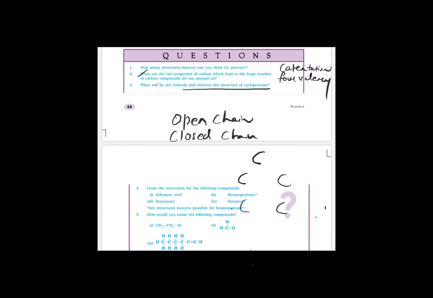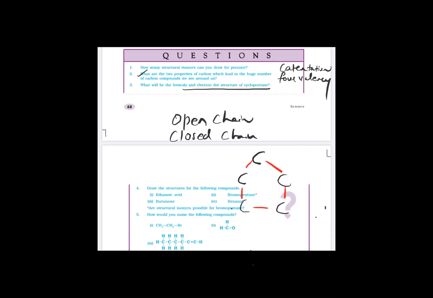Now third question: what will be the formula and electron dot structure of cyclopentane? Cyclo compounds are cyclic in nature. Cyclic means a closed chain. There are two types of compounds, open chain and closed chain. Closed chain means five carbons are there and the chain is closed like this. This is called cyclopentane.